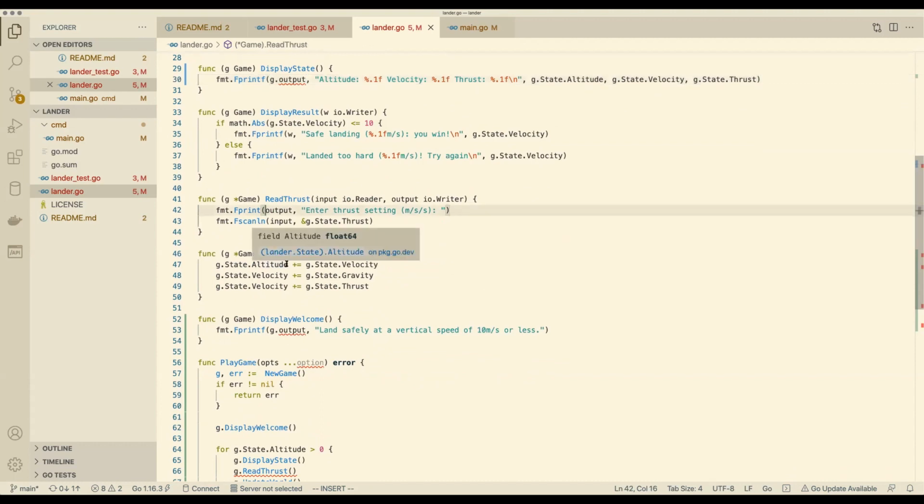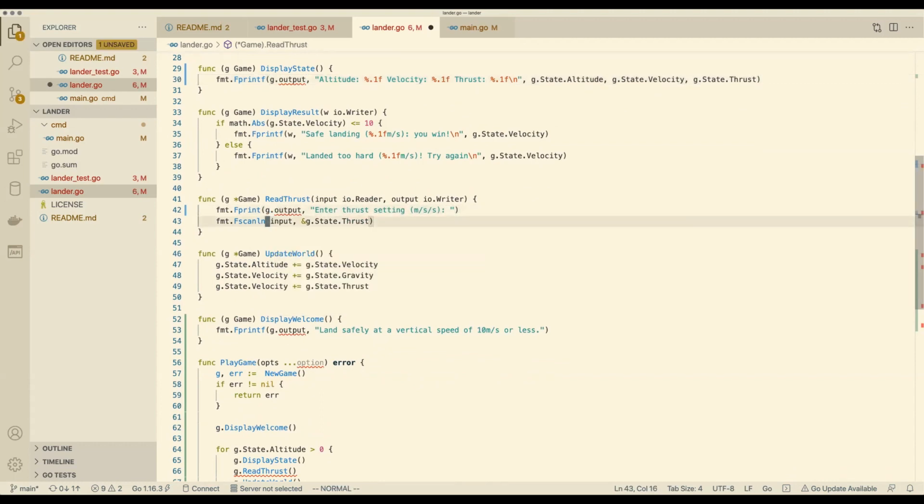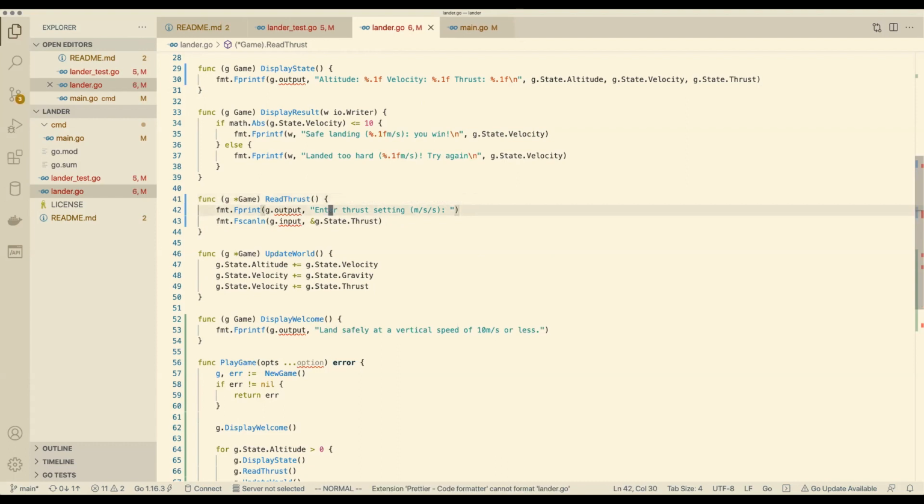So here will be g.output. Wonderful. And as well, delete this. Great. That definitely looks nice. Oh, and display result also doesn't need to take anything anymore, does it? Yeah. Usually a sign you're on the right lines when you're chopping out a bunch of stuff like this. g.output.